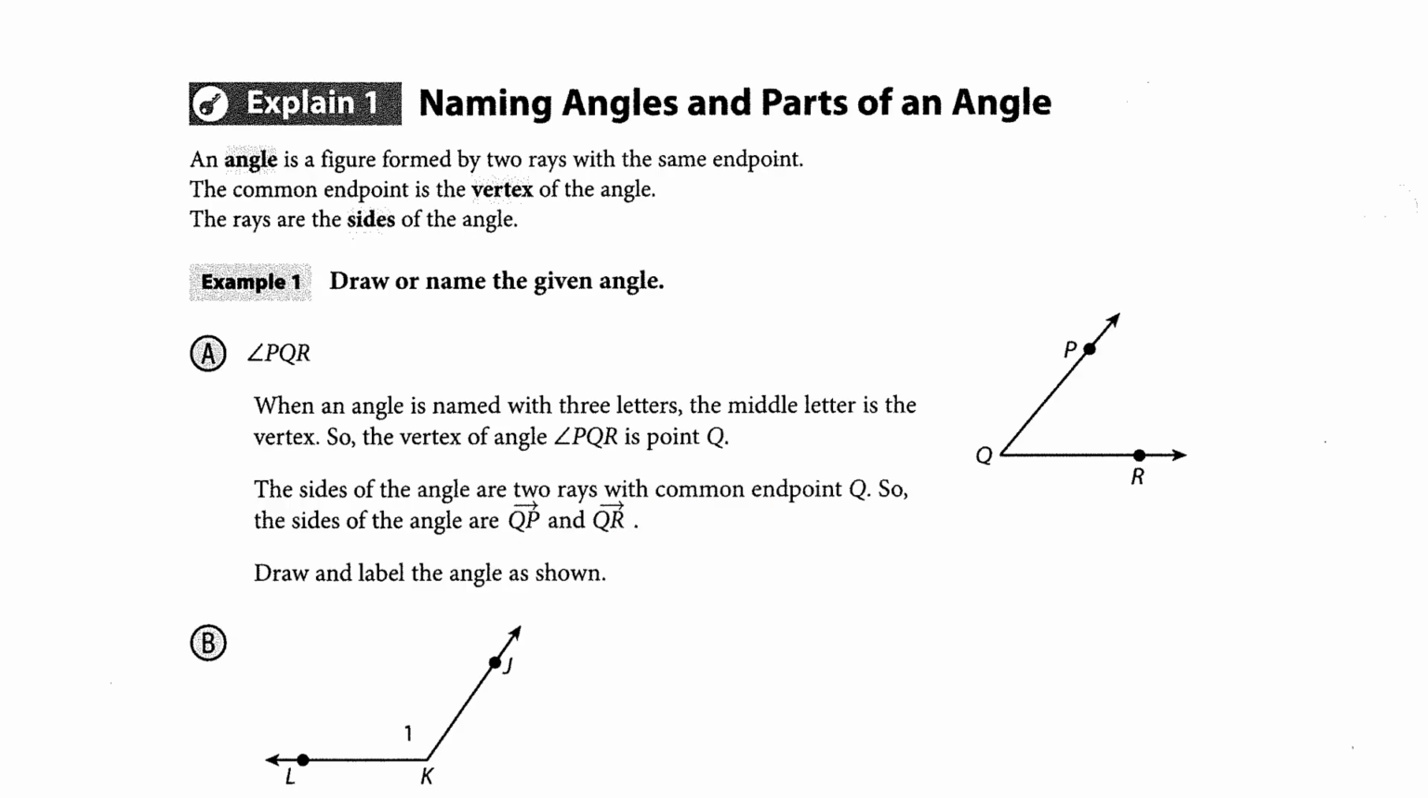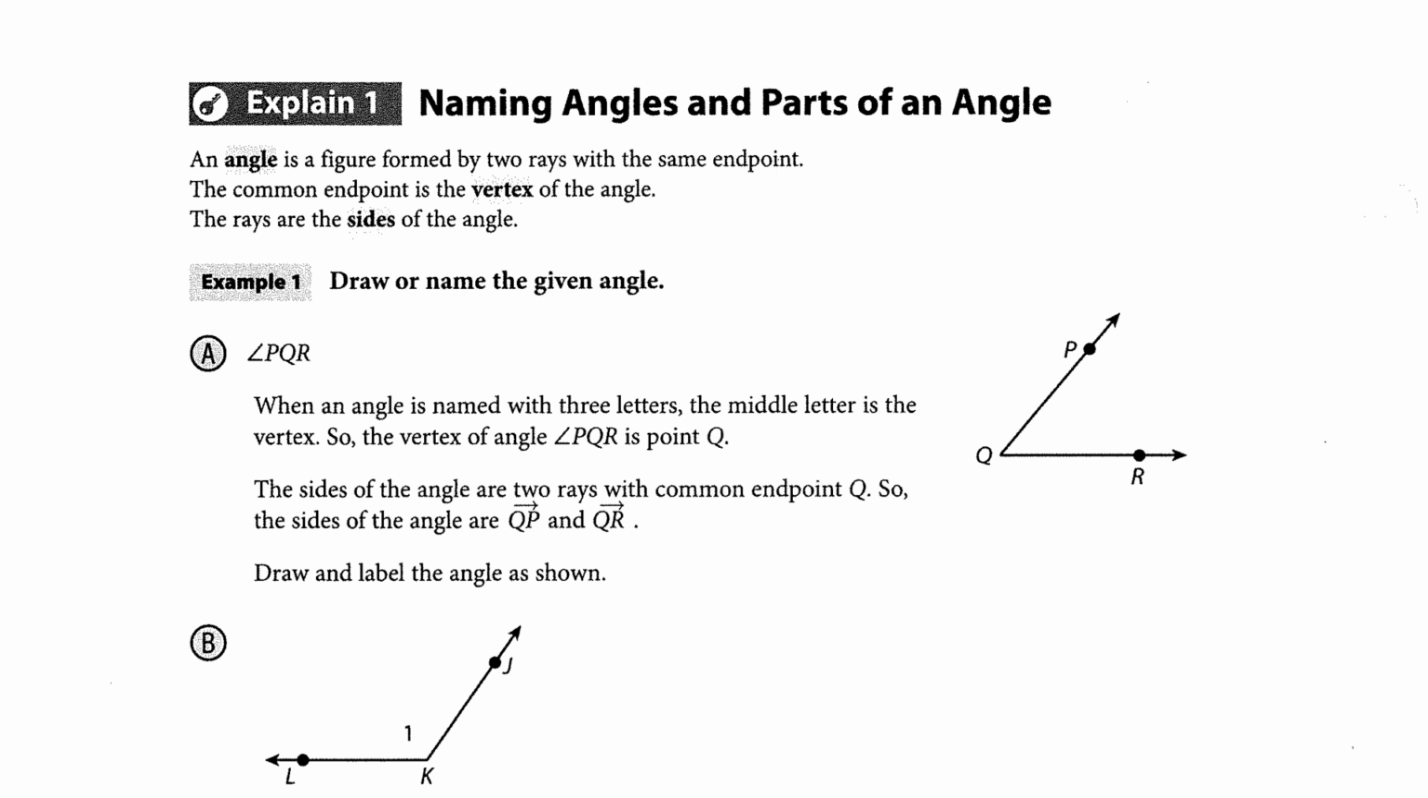An angle is a figure formed by two rays with the same endpoint. The common endpoint is the vertex of the angle. The rays are the sides of the angle. Draw or name the given angle. Angle PQR. When an angle is named with three letters, the middle letter is the vertex. So the vertex of angle PQR is the point Q. The sides of the angle are two rays with common endpoint Q. So the sides of the angle are ray QP and ray QR.